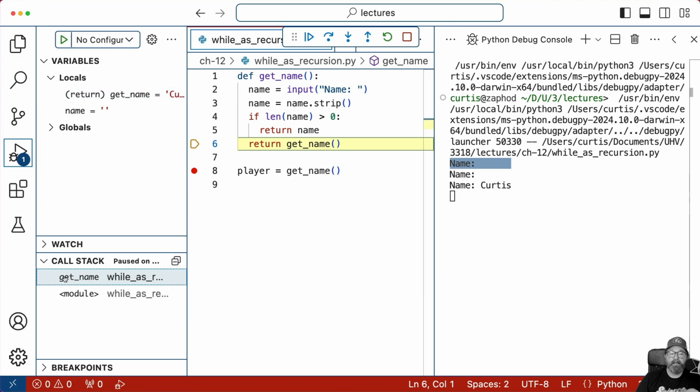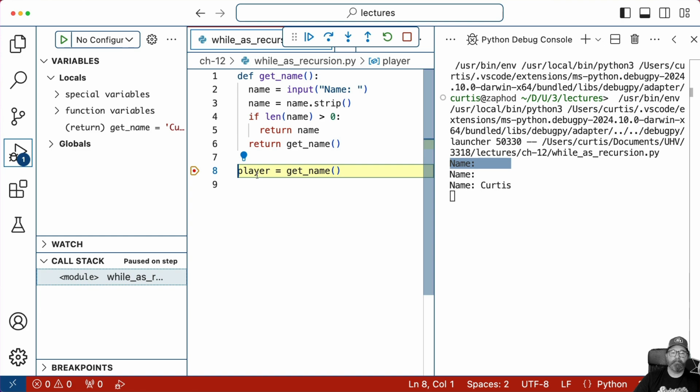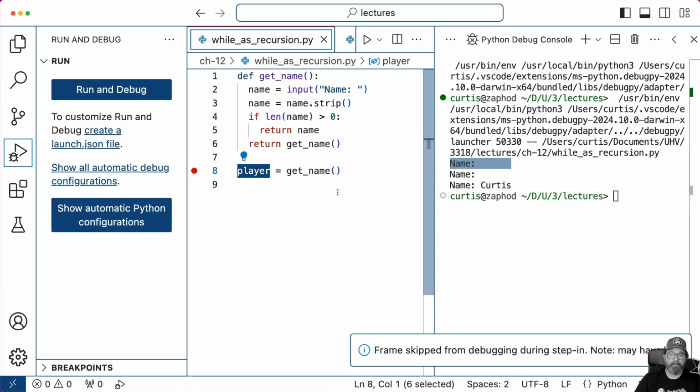You can see that call stack is now disappeared. The one that we were just on disappeared. But I'm still on this same line because in this version of the call stack, that's where I was. And so finally I do it one more time, and now it's transferred that back down to here. And now I'm going to be able to assign that to the player variable. And if I had more things here, it would actually do something like a print statement. But that's how the call stack works to pretend that we have a loop here.